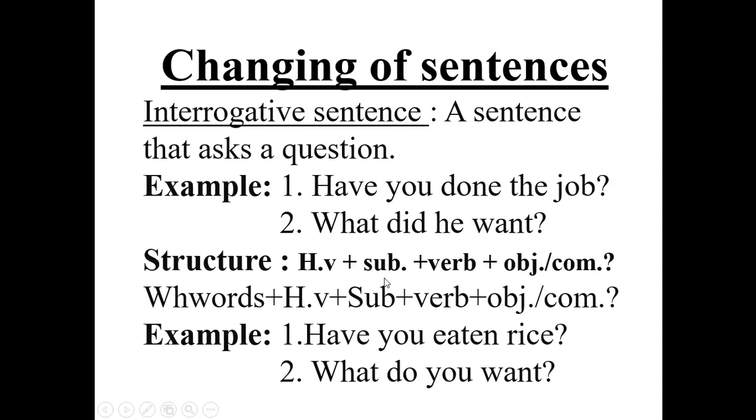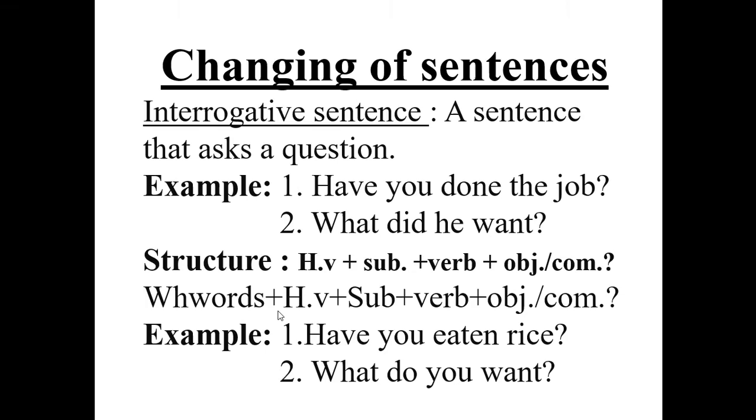Okay? There is another structure. Look at the second structure. WH words plus helping verb plus subject plus main verb plus object or complement and eventually note of interrogation. You have to follow any one of these two structures when you want to make interrogative sentences.